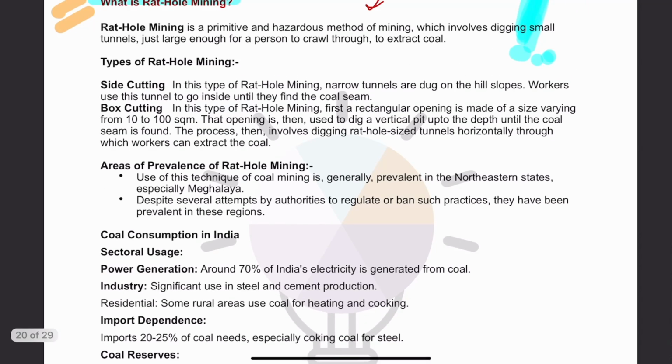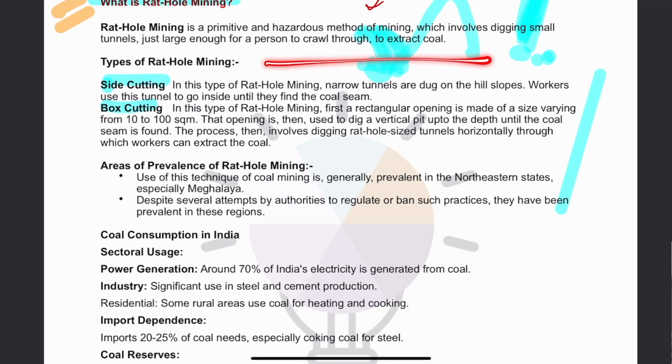Now, rat hole mining involves two types of methods, that is side cutting and box cutting. In side cutting, suppose this is a hill, so the sides of the hill will be cut. In box cutting, suppose this is ground, so a vertical tunnel will be formed until they reach the coal seam. The coal will be collected, and largely children do that. So therefore, rat hole mining has also become a concern.